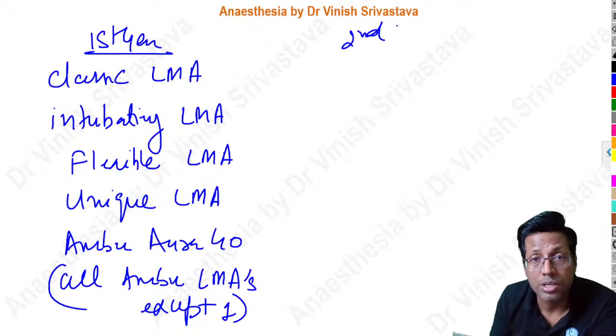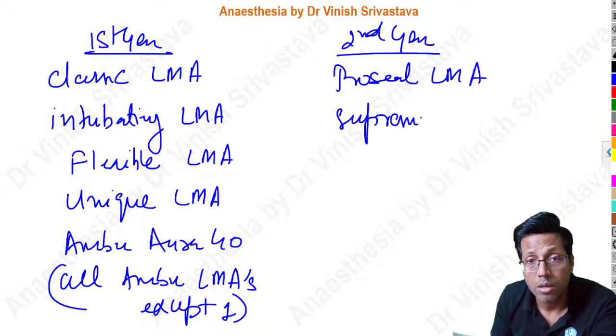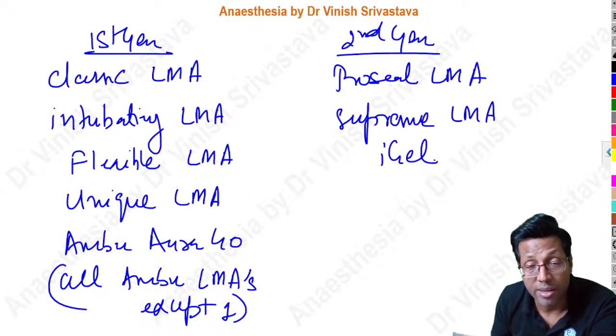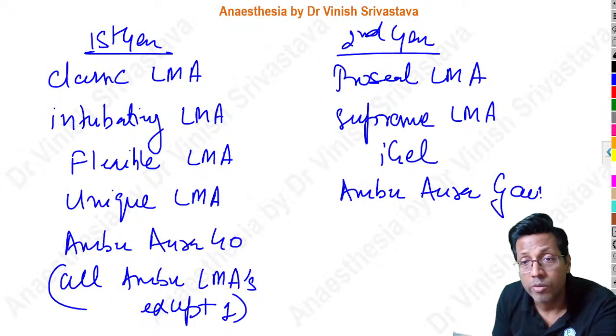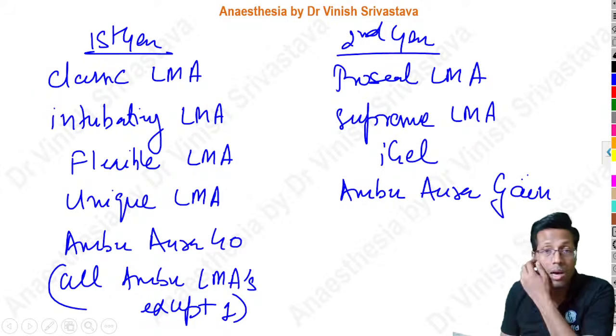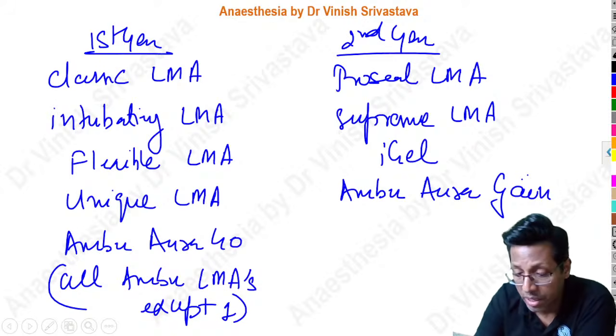So second generation LMAs: there is ProSeal LMA, there is Supreme LMA, there is iGel, the cuffless LMA, and the Ambu Aura Gain. This is the only Ambu LMA which is second generation. Rest all are first generation Ambu LMAs. Clear? So these are the first and second generation LMA devices.